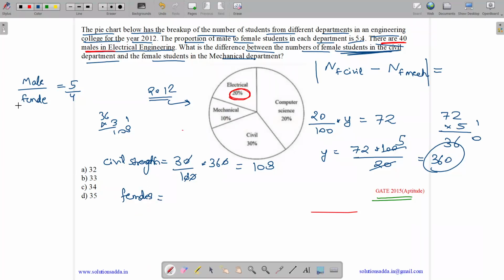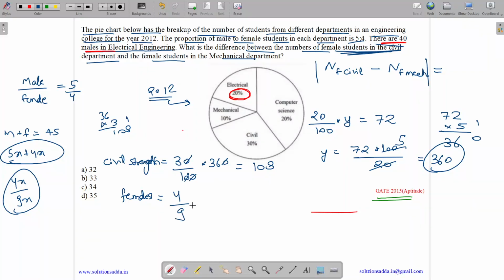Now females in civil. So we can say male plus female equals total strength. So the male is 5x and the female is 4x, which means the total strength is 9x. And what are the females? Females are 4x out of 9x. So it is 4 by 9 of the total strength. So what is the number of females? Females are 4 by 9 of the total strength. Total strength is 108, or we can write 36 into 3. So 4 into 3 into 4, we have 48 females in civil.